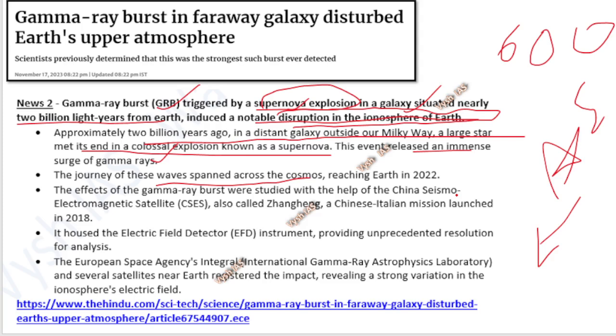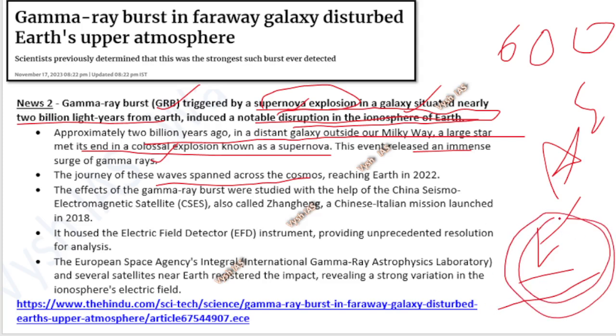Okay, so you should know that it's not like it happens and instantly on Earth you will see it. That light has to travel billions of years, and then only will it reach here. Then only you will be able to see it. So it will be very backdated. That's how space works. Space and parallel universes and all the different tougher topics, you don't have to go there, but you should know that it is not like it happened yesterday and then your telescope saw it. It would have happened many billions of years away, and you are detecting it now. Okay, so it reached the Earth by 2022, and the effect of this gamma ray burst was studied